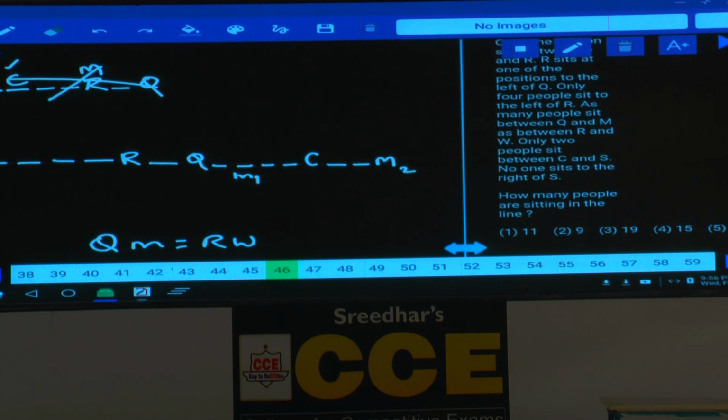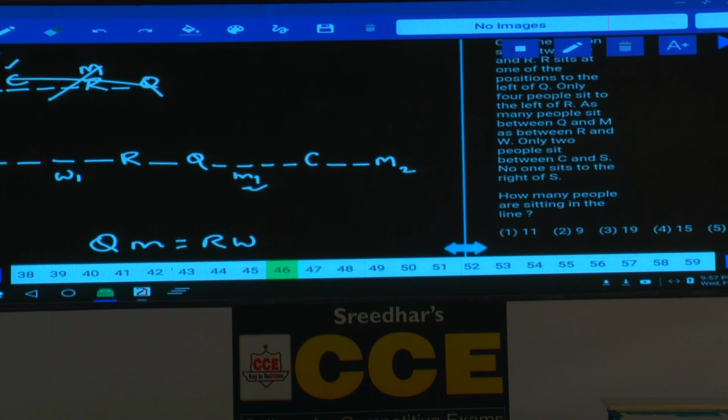1 person between Q and R, R sits at one of the positions to the left of Q. 4 people sit to the left of R. As many people between Q and M as between R and W. Now Q and M equals R and W. If you take M at this place, between Q and M, tell me how many persons are there? There is exactly 1 person, hence W can be here. If M is at this place, then W will be at this place.